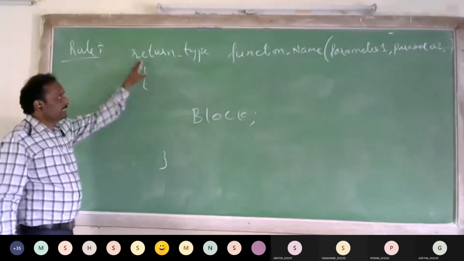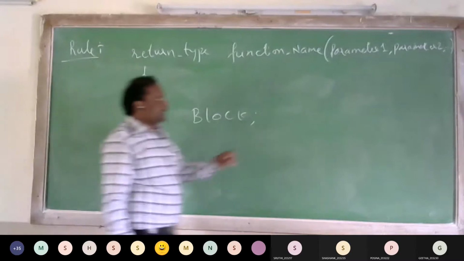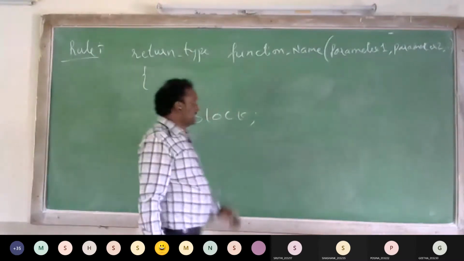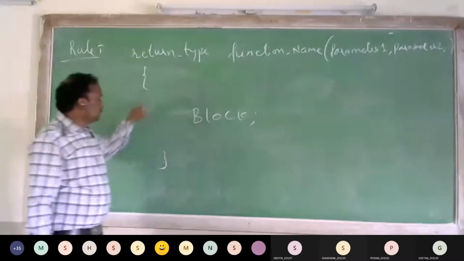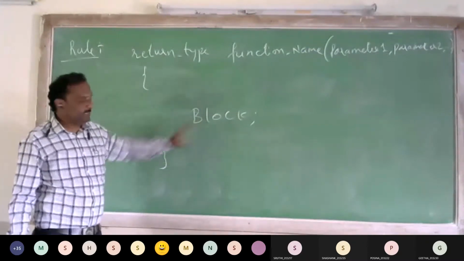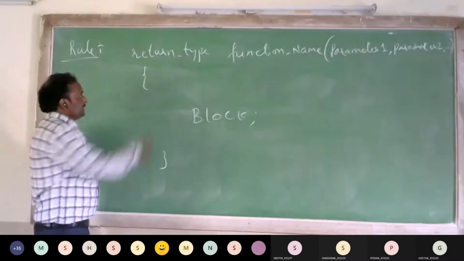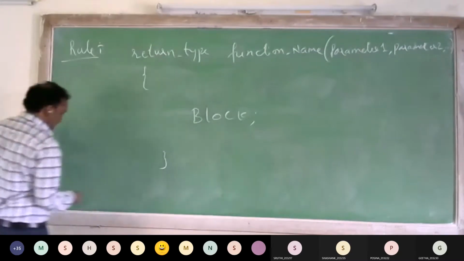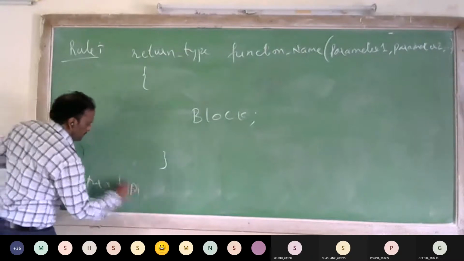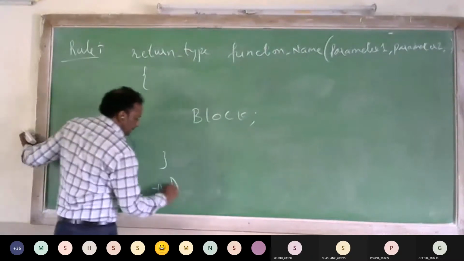So the syntax is return type, function name, and the arguments: parameter 1, parameter 2, etc. Any number of parameters, enclosed with the open curly brace and closed curly brace, the set of statements. Now what is the return type? The return type is any data type.